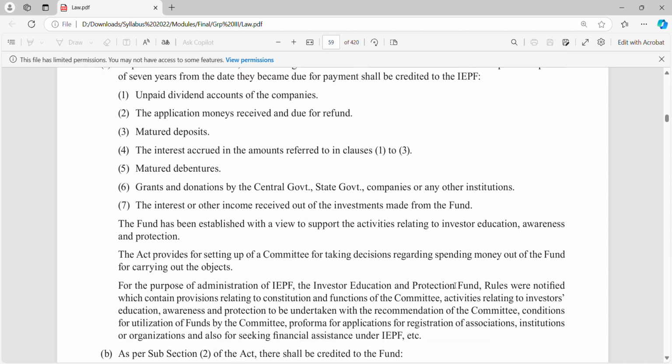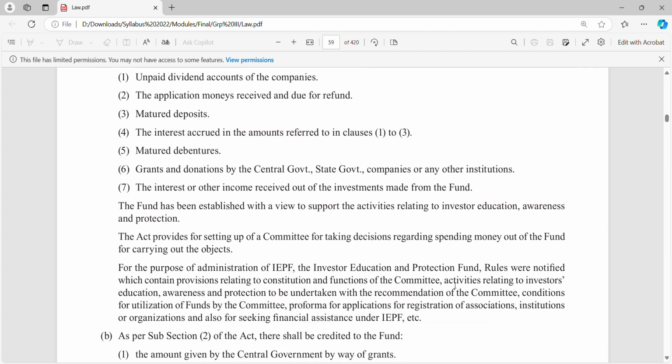The fund has been established with a view to support the activities relating to investor education, awareness and protection. The Act provides for setting up of a committee for taking decisions regarding spending money out of the fund. So till here, they have established the fund for investors' education, meaning I want to support activities relating to investors' education, awareness and protection.